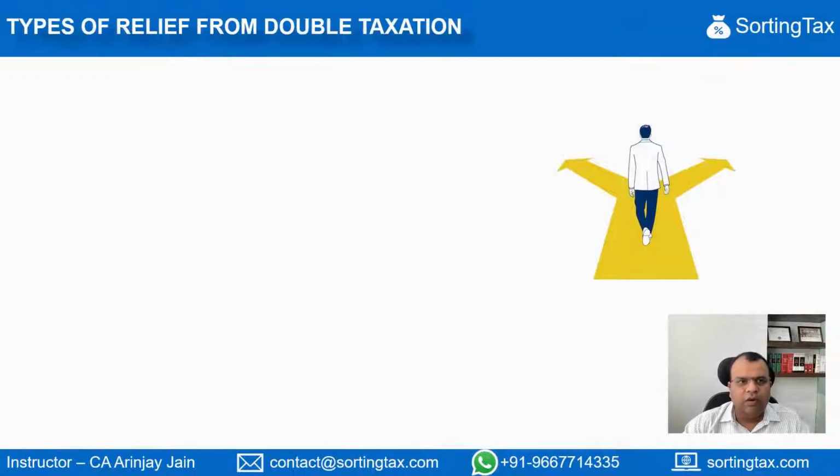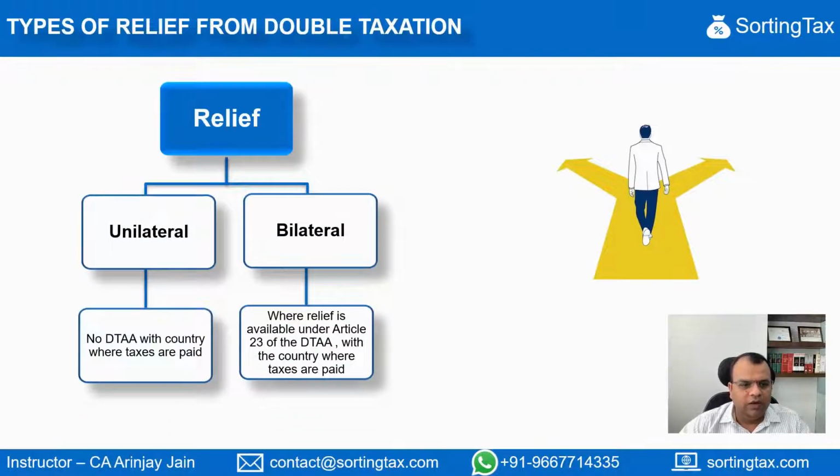Generally, when we talk about the type of relief from double taxation, these can be of two types: one, unilateral, and the other one, bilateral. Unilateral is a type of relief which is generally given where the country where the income arises, that is, the source country, has no DTAA with the country of residence.